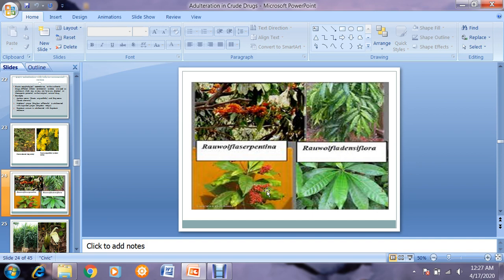You can see the leaves, how similar they are, because their species are the same but varieties are different. So these are used in place of one another, and they do not contain the active phytochemical constituent. If you are going to make any formulation using Rauwolfia serpentina, but you use Rauwolfia densiflora as a raw material, then the concentration of the reserpine which is required may not be up to the mark. So this is adulteration, substitution. So it must be avoided.